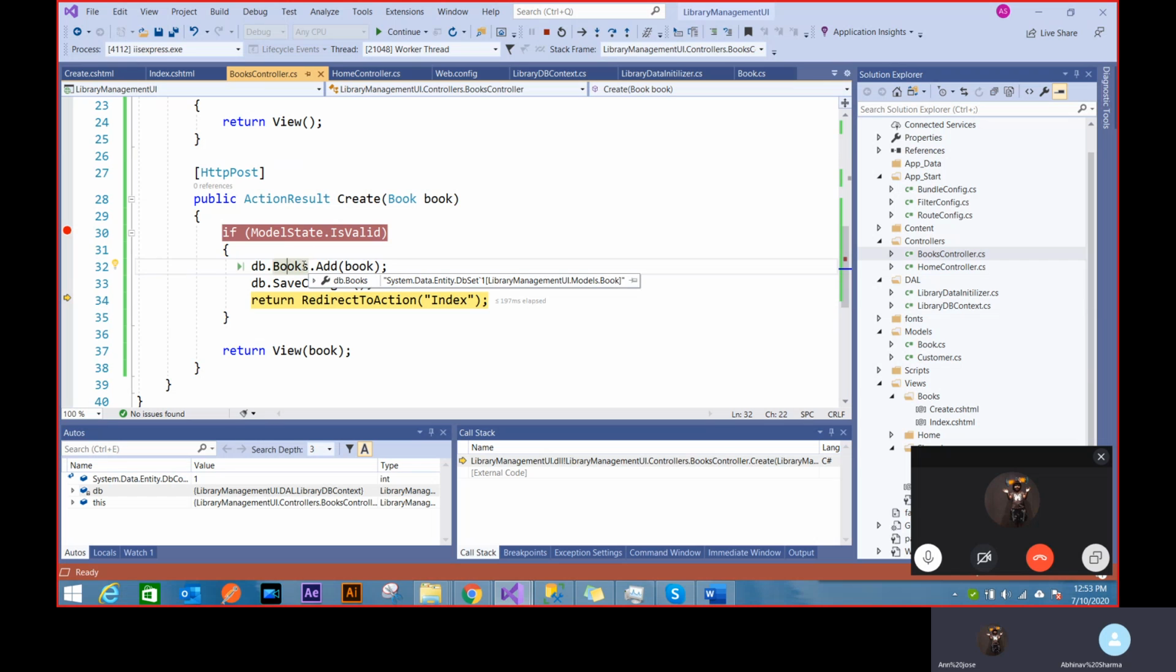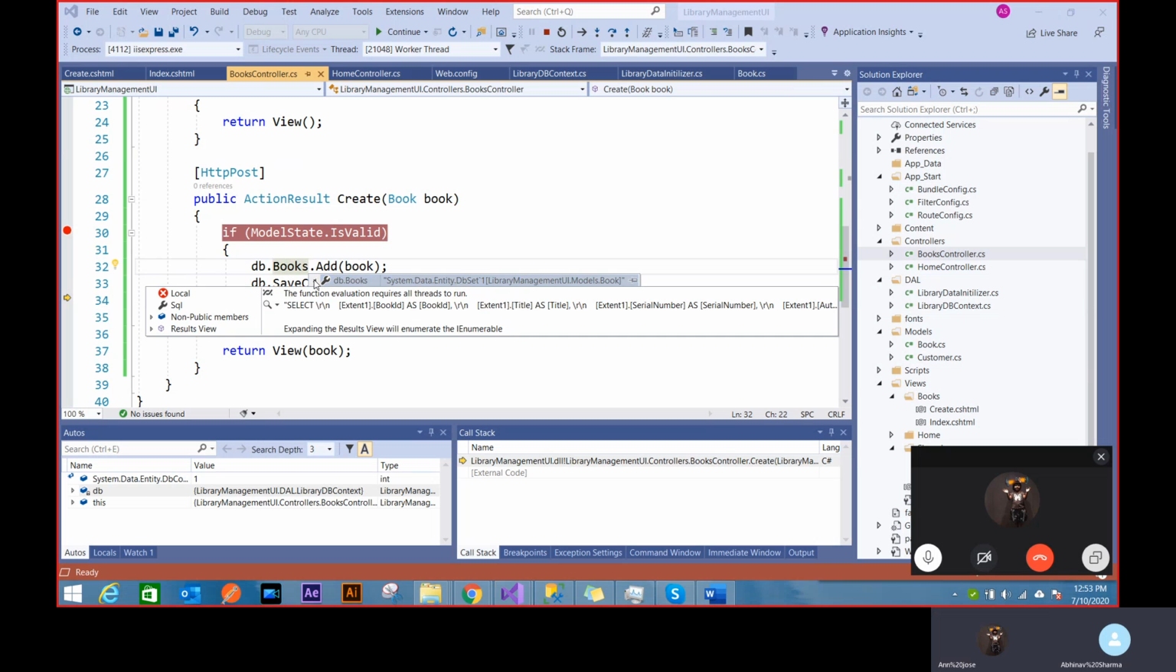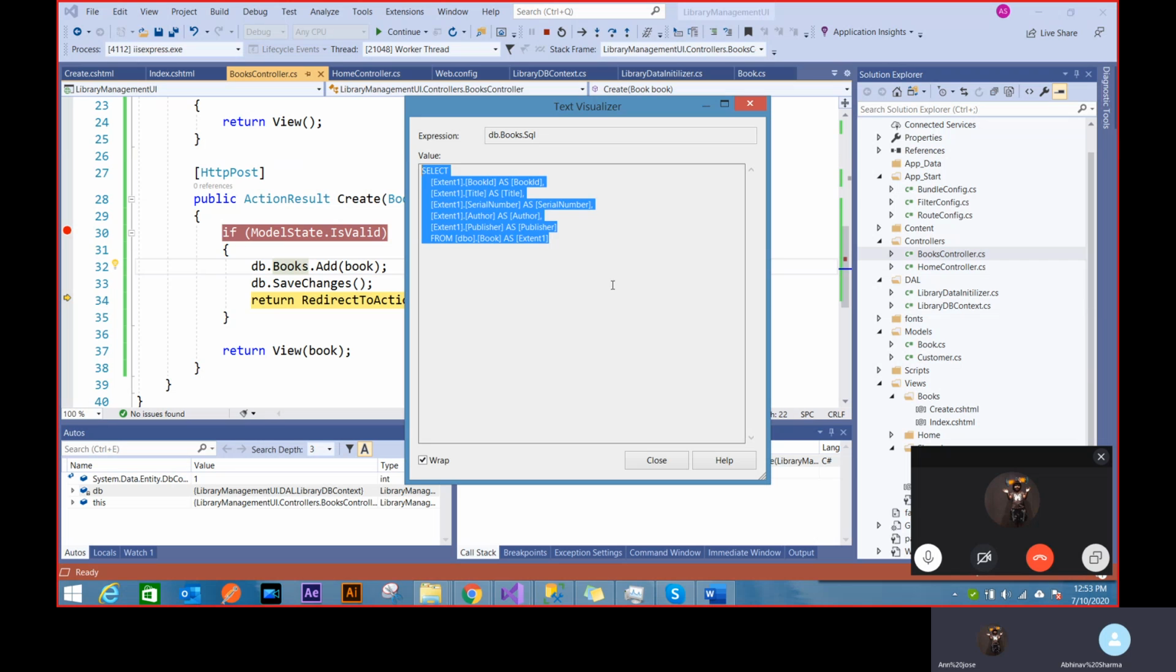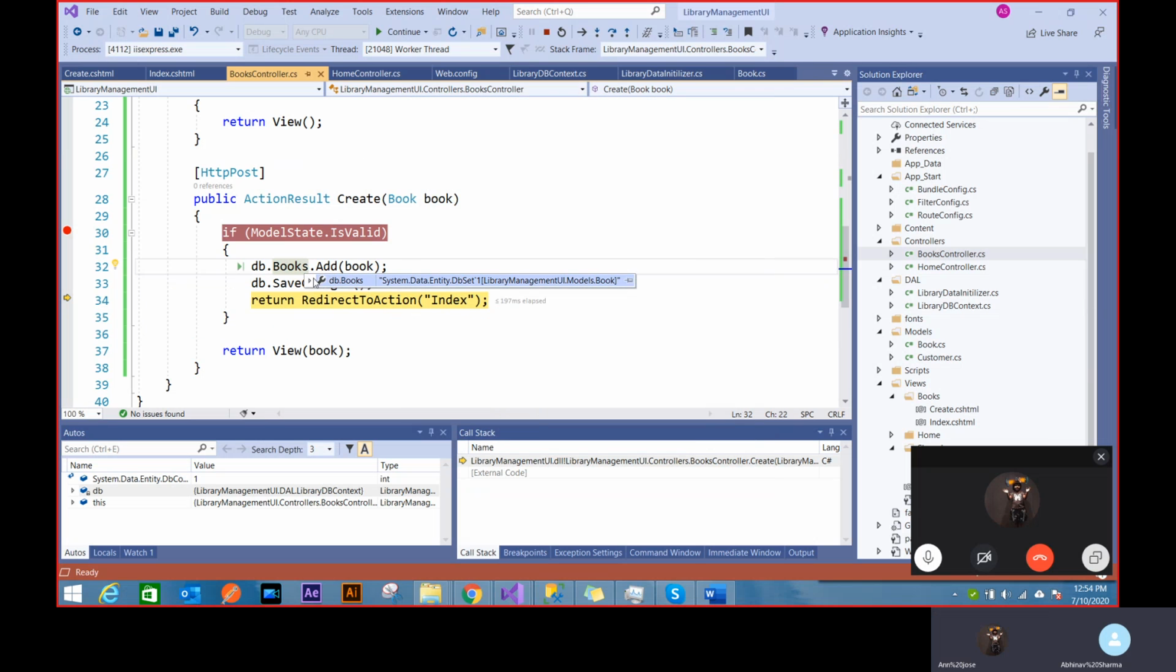So if you look at the db.books, a particular record, if I'm able to see it, you see there's a SQL query. That's what it creates to get it. So I'm not creating it, but this is how Entity Framework creates a query for me. Whenever I do a db.books, that means it creates a query for me. Whenever I'm doing db.books.add, it will do everything for me.